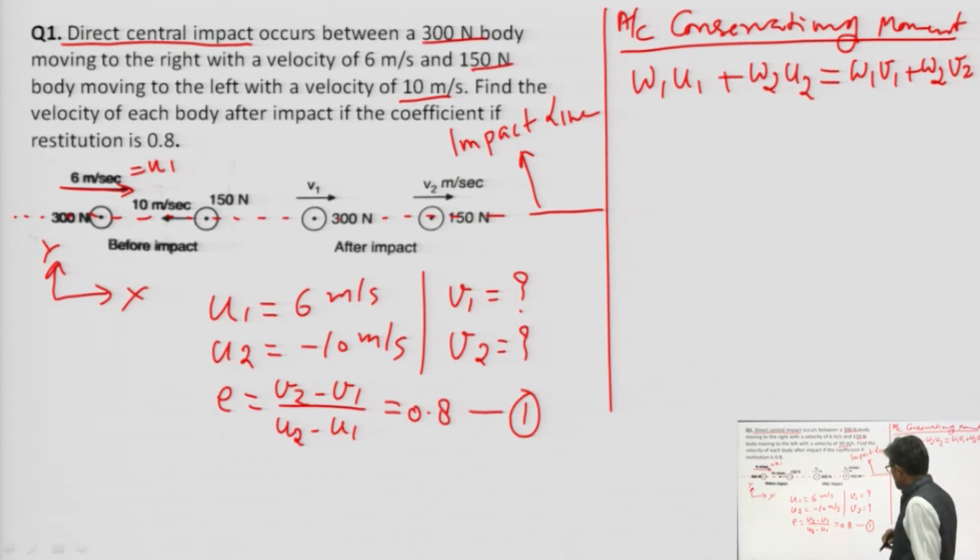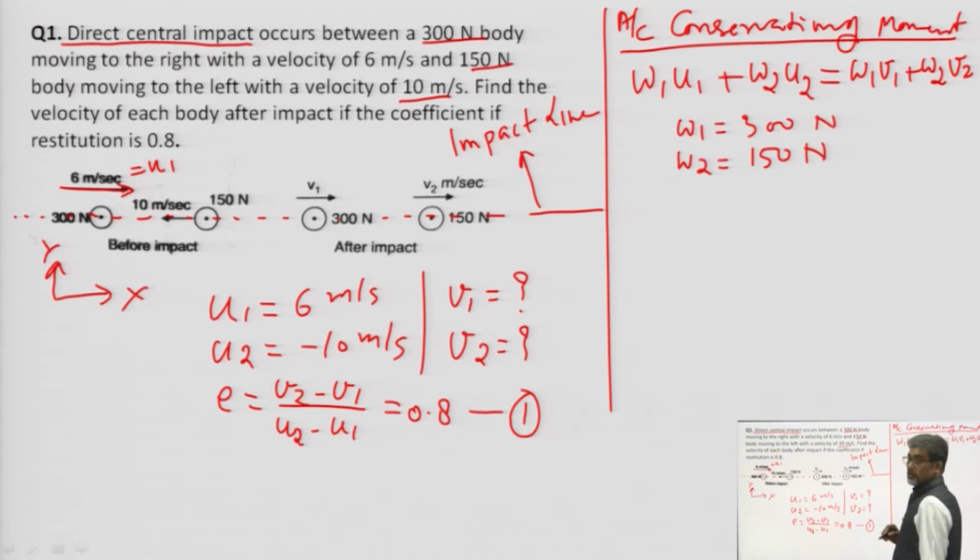W1 is 300 Newton, W2 here is 150 Newton, and U1, U2 is this one. So, can we have another equation in terms of V1 and V2?